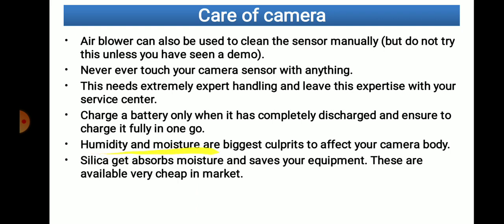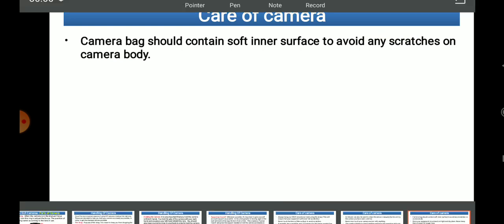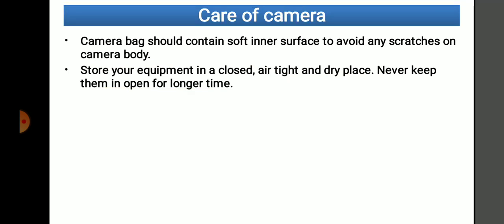Silica gel absorbs moisture and saves your equipment. Silica gel एक बाजारात मिळतो, ज्याच्या साहाय्याने we are able to keep the camera from touching moisture. Camera bag should contain a soft inner surface to avoid any scratches on the camera body. सॉफ्ट इनर सरफेस म्हणजे कॅमेरा बॉक्समध्ये सॉफ्ट सरफेस असलं पाहिजे जेणेकरून स्क्रॅचेस पडणार नाहीत कॅमेऱ्यावर. Store your equipment in a closed, airtight, dry place. Never keep them open for a longer time. सतत जास्त कालावधीसाठी उघडं ठेवू नका, क्लोज करून ठेवा.